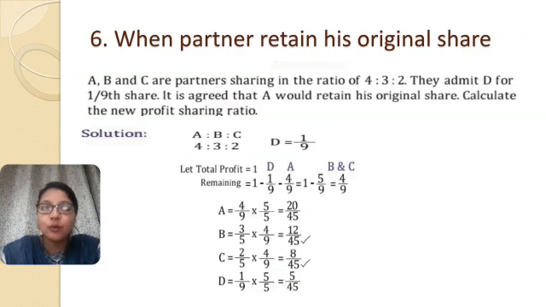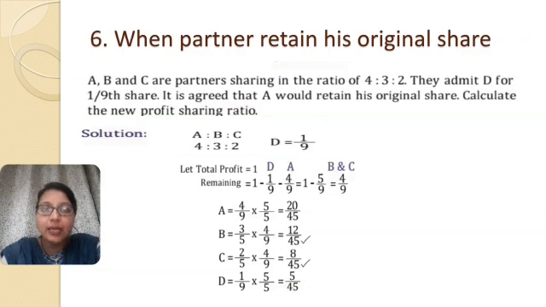So let the total profit be 1 again. Now whatever is the share of profit of D and A, we need to subtract from the total profit. So 1 minus 1/9, that is D's share, and minus 4/9, that is A's share. So what is remaining for B and C will be 4/9.